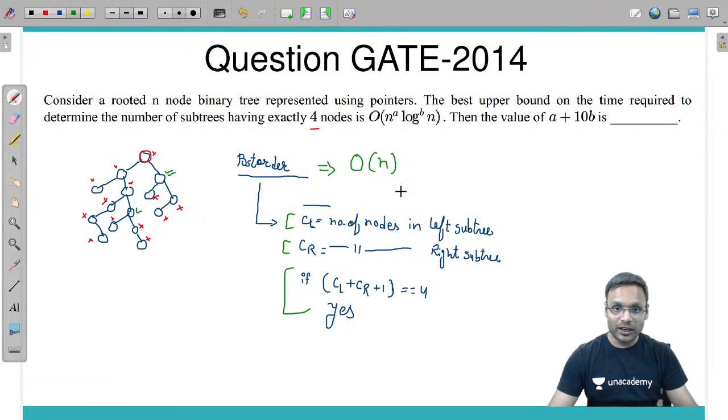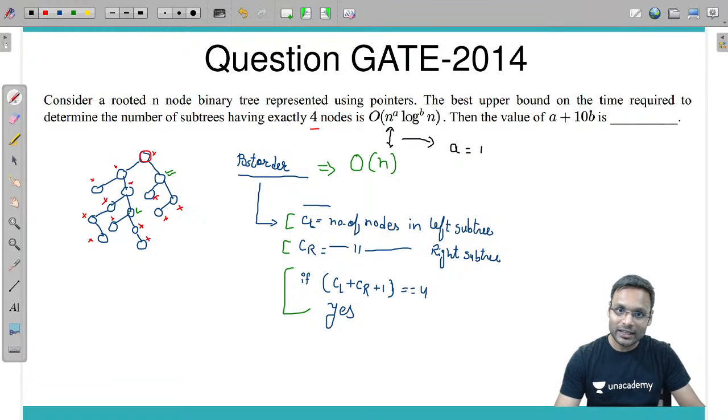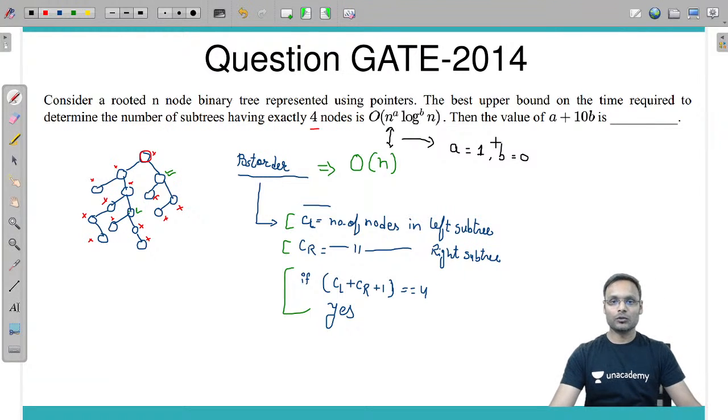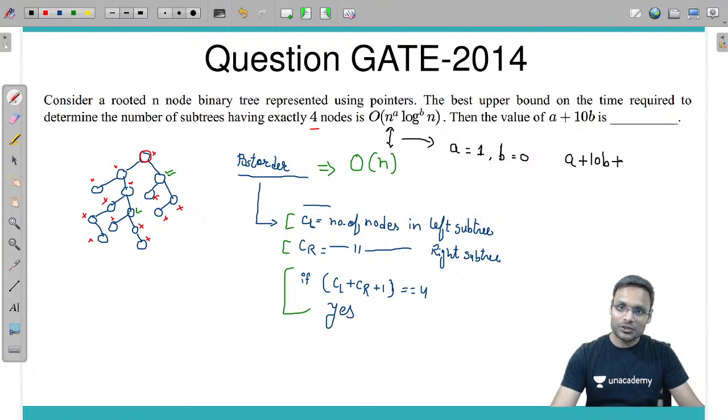So if the algorithm's complexity is big O of n time, then can you compare this with this? If you compare this with this, the A value you will get as 1 and the B value you will get as 0, log of n to the power 0, so that you will get 1. Something to the power 0 is 1. And hence a plus b, how much will it be? 1. Answer is 1.